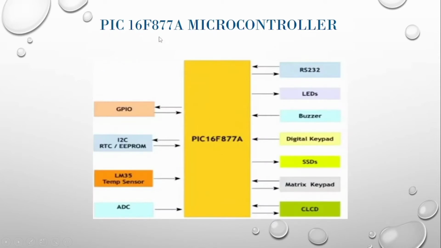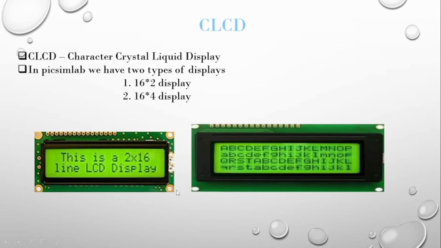The PIC 16F877A microcontroller is given in the image and it consists of RS232, LEDs, buzzer, digital keypad, SSDs, matrix keypad, CLCD, GPIO, EEPROM, temperature sensor and analog to digital converter. So it consists of CLCD. CLCD stands for character liquid crystal display. In PicSimLab we have two types of displays, 16x2 display and 16x4 display.